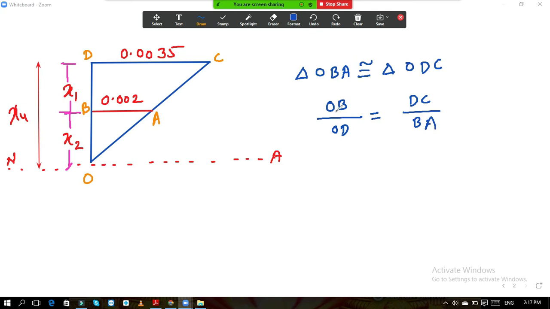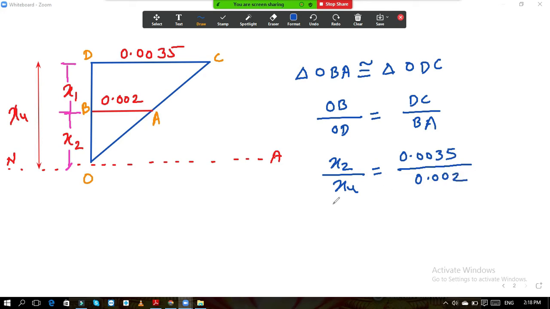Now if I write the values, OB is nothing but this distance. OB, what is OB? OB is nothing but x2, and OD is nothing but x1 plus x2, that is xu. So if I write over here, OB is x2 divided by xu, which is equal to DC 0.0035 divided by BA 0.002.